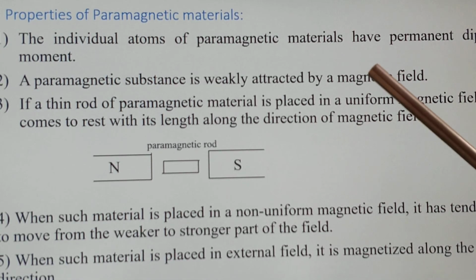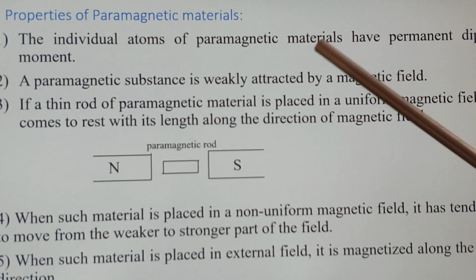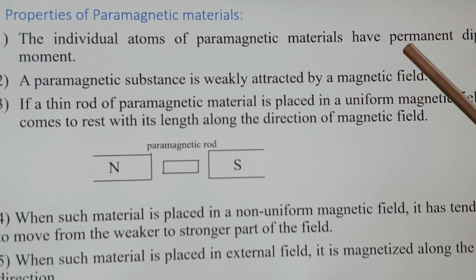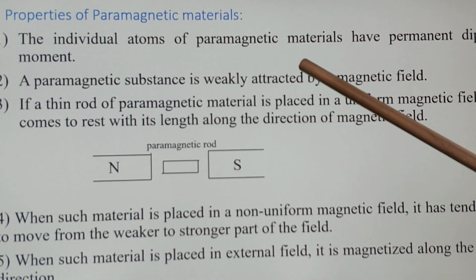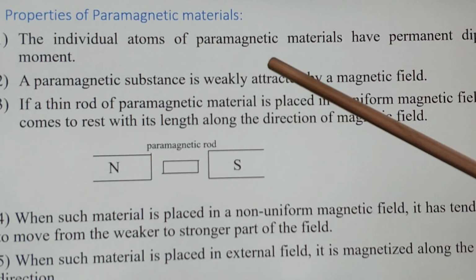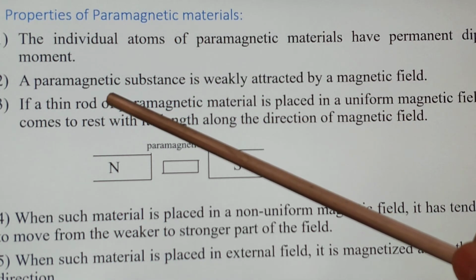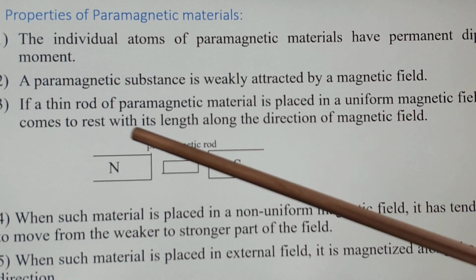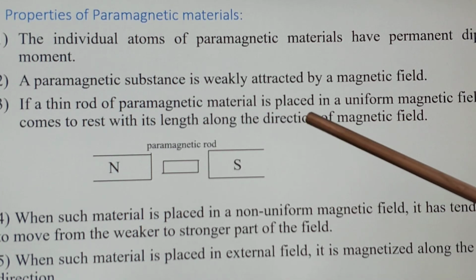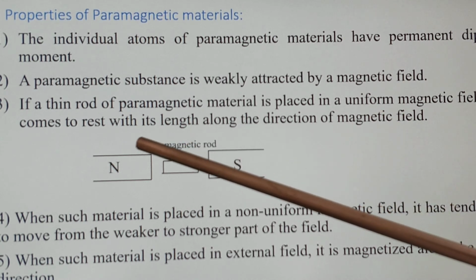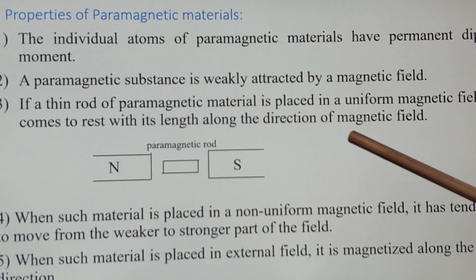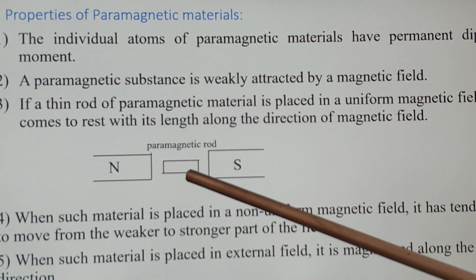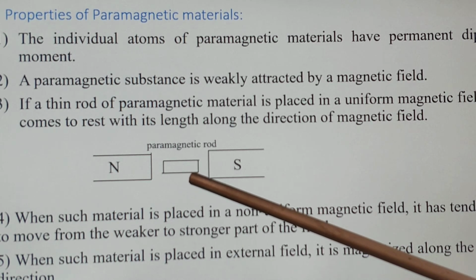Then we see the properties of paramagnetic materials. The individual atoms of paramagnetic materials have a permanent dipole moment. A paramagnetic substance is weakly attracted by a magnetic field. If a thin rod of paramagnetic material is placed in a uniform magnetic field, it comes to rest with its length along the direction of the magnetic field. So this is the diagram where the rod is parallel to, or in the direction of, the magnetic field.